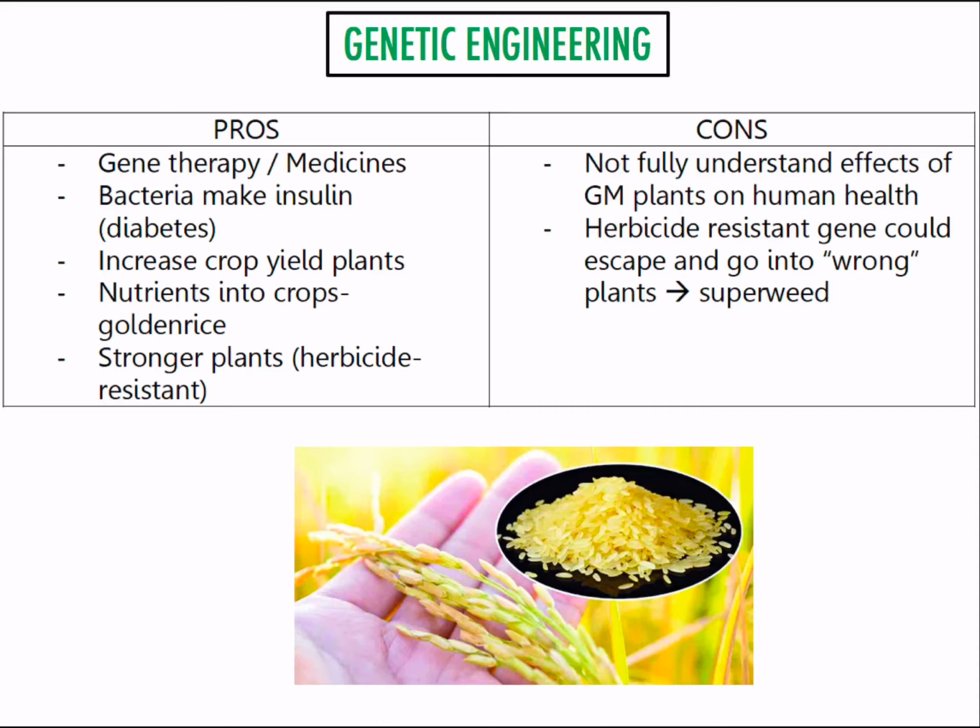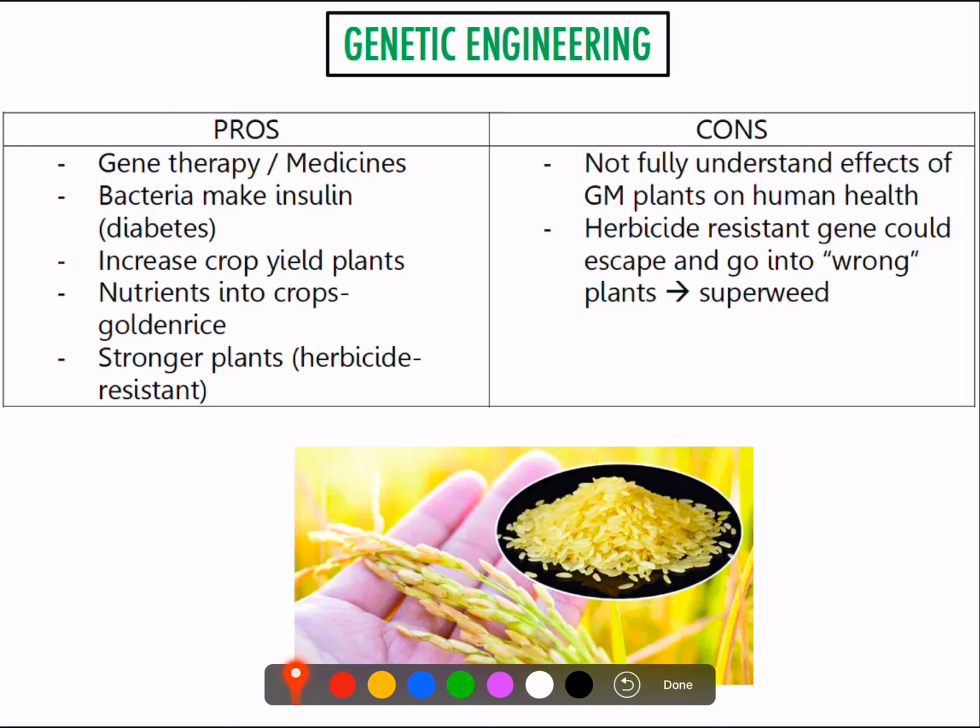So why do we do that? The reason is that carrots take much more energy to grow, whereas rice can grow much more quickly. In poor countries, people grow rice more often, so those people can also benefit from the same nutrients as carrots. The main thing is that vitamin A is important for eyesight. People who don't have vitamin A will go blind, pretty much. A disadvantage, however, is that sometimes, let's say you make a plant herbicide resistant.